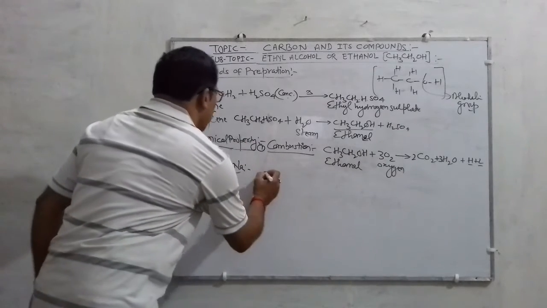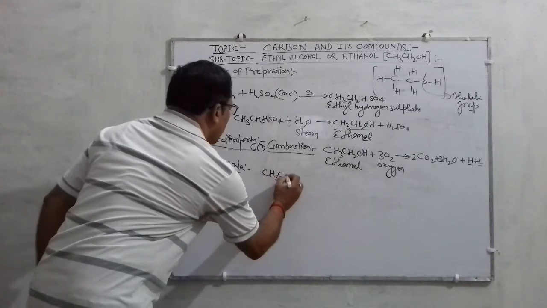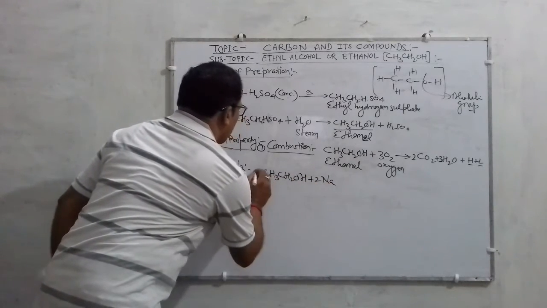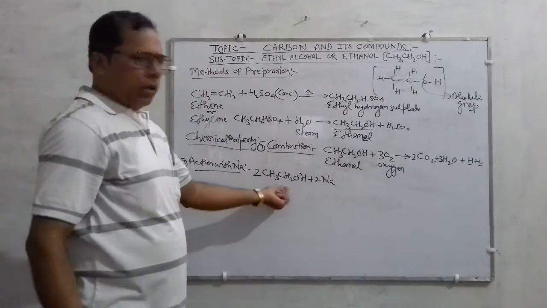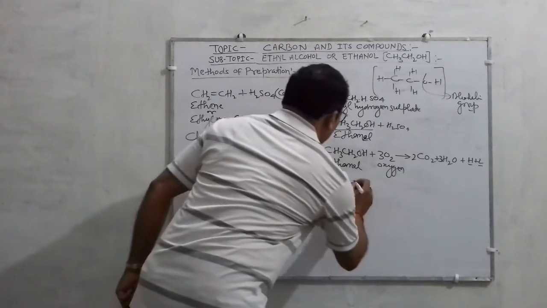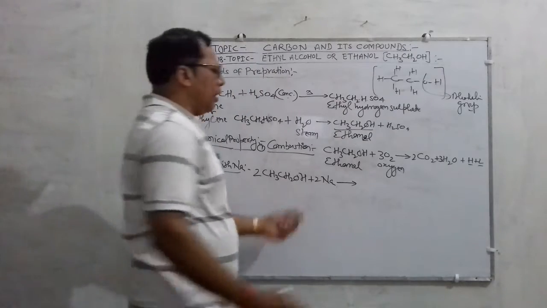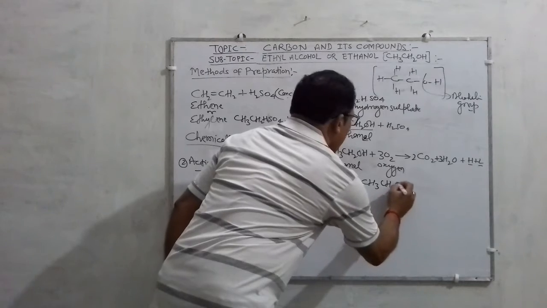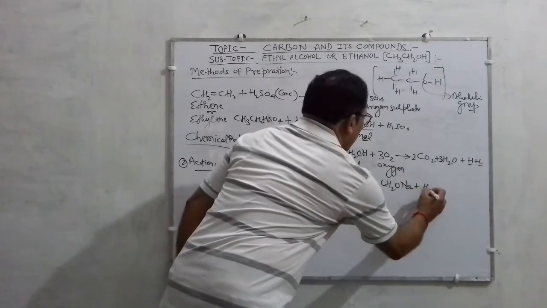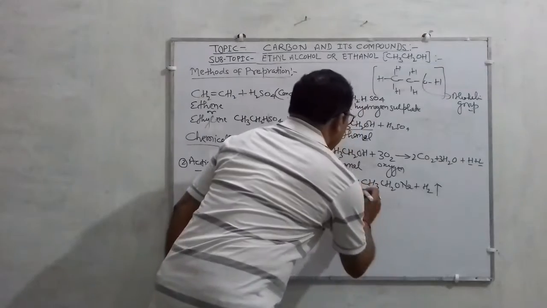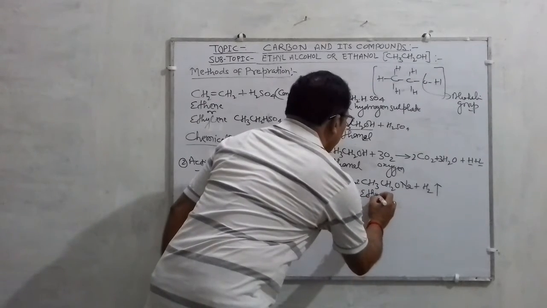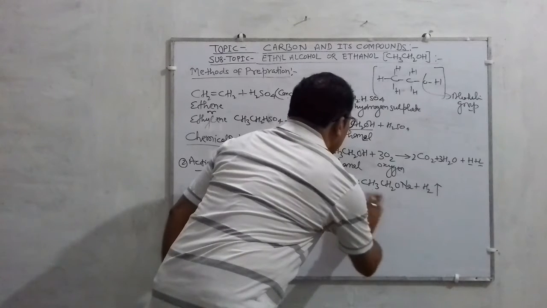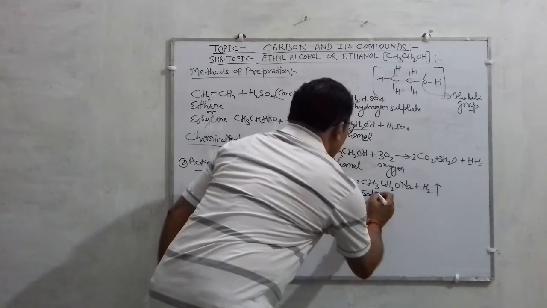The reaction can be given as CH3CH2OH reacting with sodium metal. This is your ethanol, this is your sodium metal. When they react, the result is the formation of this one, and hydrogen gas is liberated, and this compound is known as sodium ethoxide. Must remember the name of the compound.